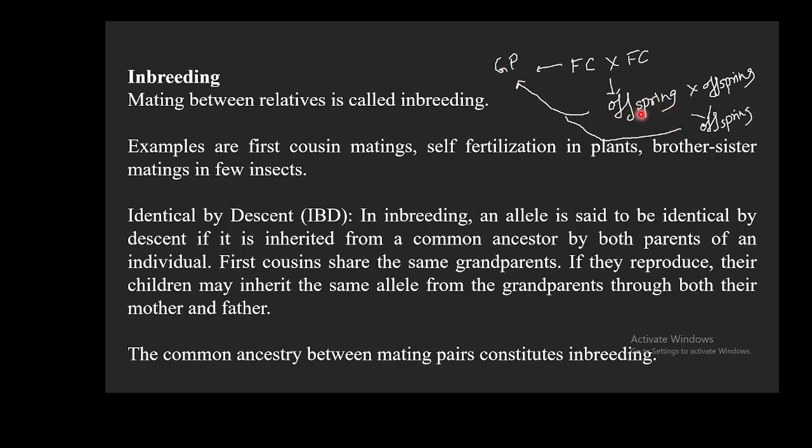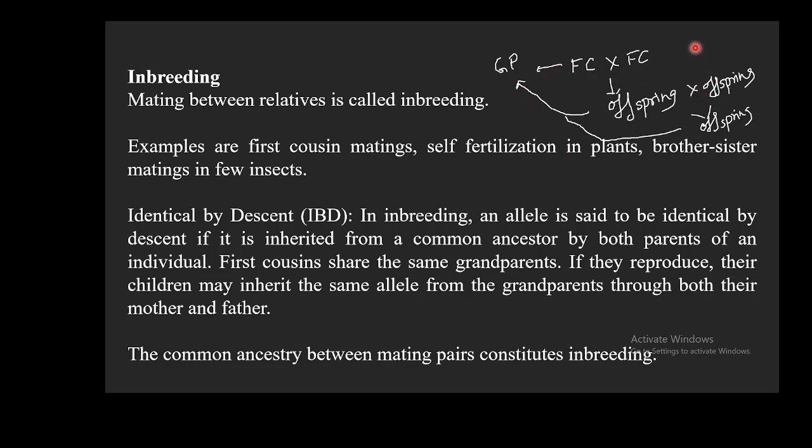And if these offspring reproduce with each other and produce offspring, these will also share the same allelic information with their grandparents, but this time the allelic information is going to be less. So let's say these are offspring 1 and these are offspring 2; offspring 2 will share less information with their grandparents in comparison to offspring 1.